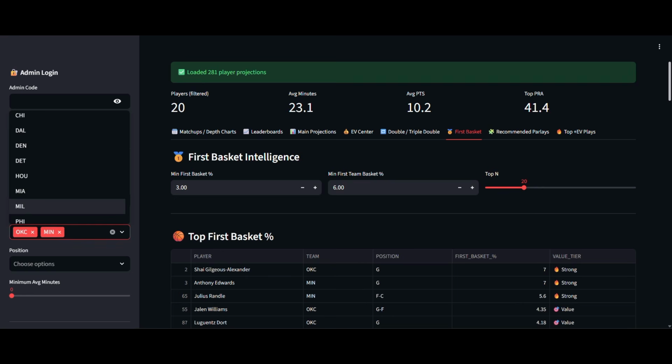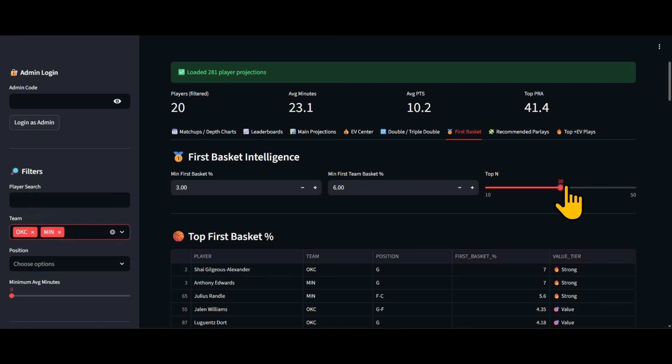All right, scrolling up to the top, and then of course you can increase the number of players that will populate in that list. So if I just want it like here, it's always going to show 10. So 10 is the best. It goes up to 50, but we don't want that many people.